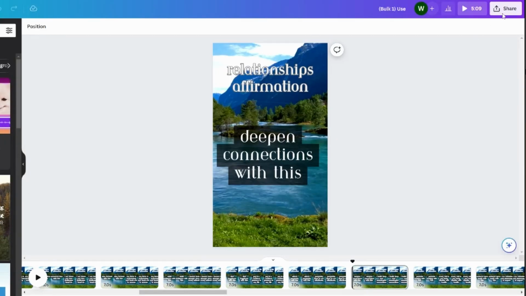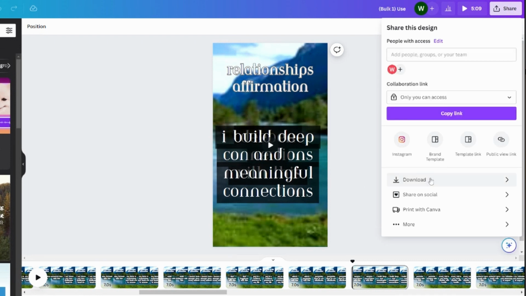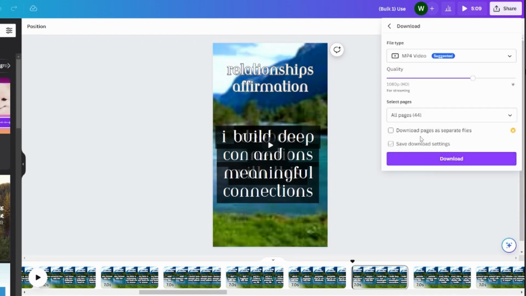From here, just click share and then download, and then remember to click download pages as separate files, and that's it. But how cool is that? I mean, you can use this exact formula to not only create YouTube Shorts, but also TikToks and Instagram Reels. This process saves a ton of time and can help you easily launch a faceless channel with unbelievable consistency.